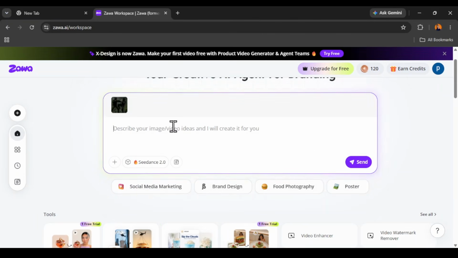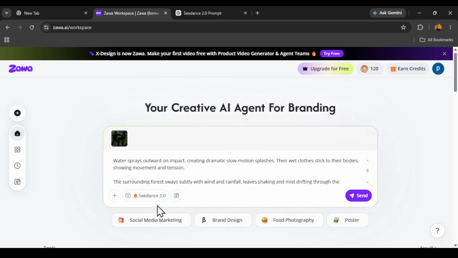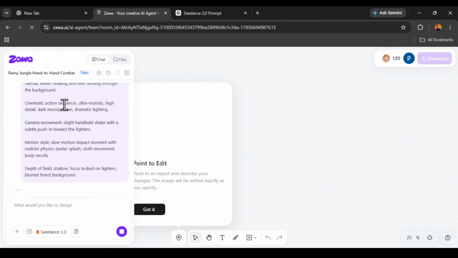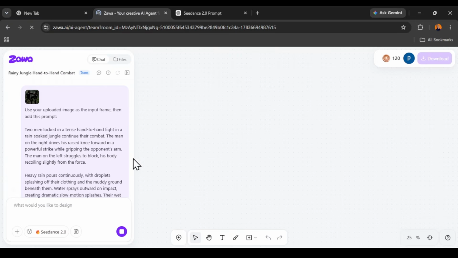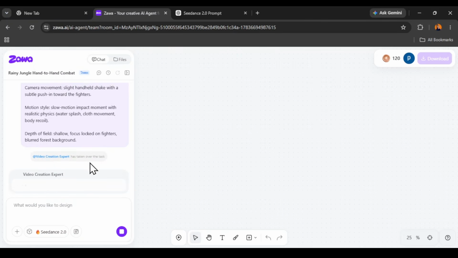Okay, so I'm going to say this. Let's give a simple prompt and see what the result looks like. Remember, the model I'm using is Seedance 2.0. So let's go ahead and hit submit. You agree and continue. The platform will take you to this AI chat. Everything is going to appear here for you to see. It's still loading, still analyzing. Now a video creation expert has taken over, so it will start generating our video for us.